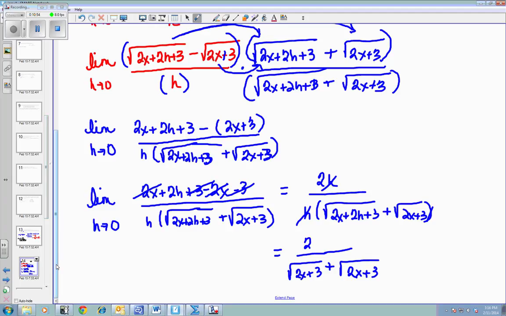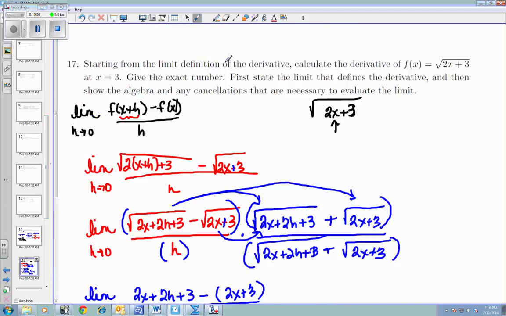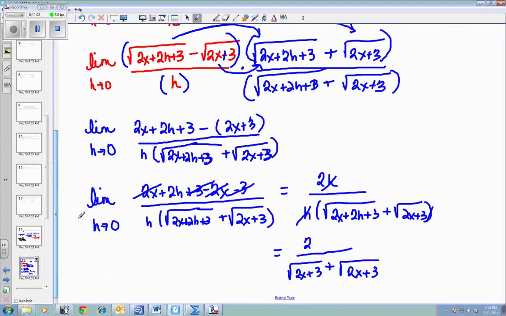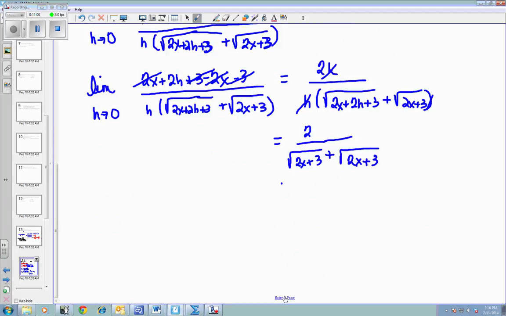But in the original problem, they said find the derivative and then when x equals 3. So I'm going to take my answer and plug 3 in place of all my x's. Okay, so I have 2 on top, over the square root of 2 times 3 plus 3 plus the square root of 2 times 3 plus 3.